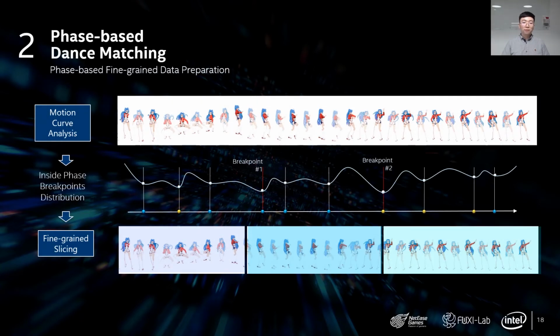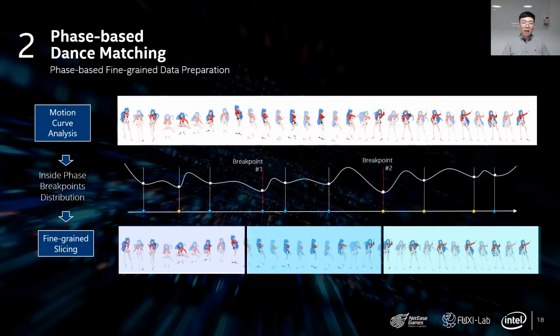Now, let's talk about the phase-based matching. As we mentioned before, we need to cut the 3D motions into smaller pieces in order to increase the diversity in output motion. What we did is to cut them when motion beats happen. But how do we make sure the dance motions are reconstructed in a meaningful and coherent way?